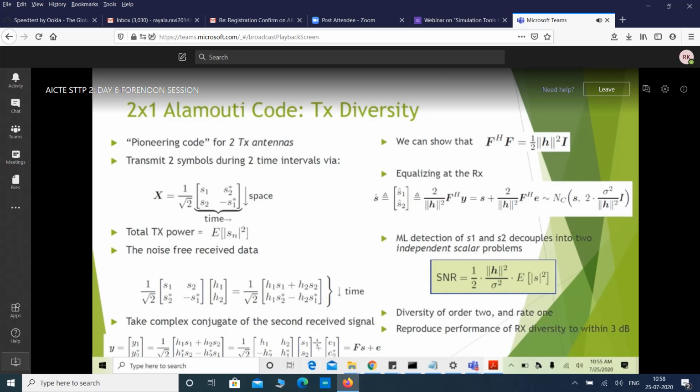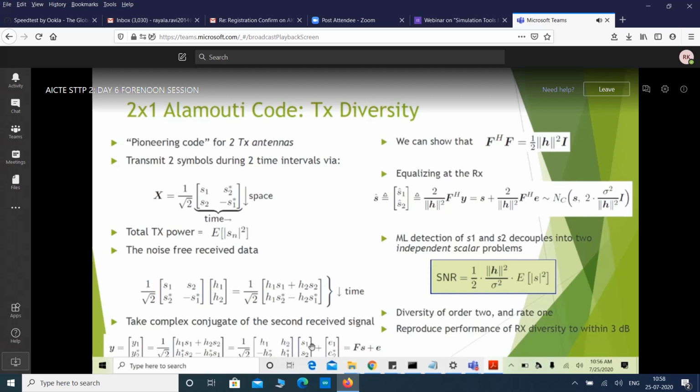E1 and E2 conjugate are nothing but the noise values in the first time interval and the second time interval. This can be written as F S bar plus E bar, where F is 1 over root 2 times the matrix H1 H2, minus H2 conjugate H1 conjugate.